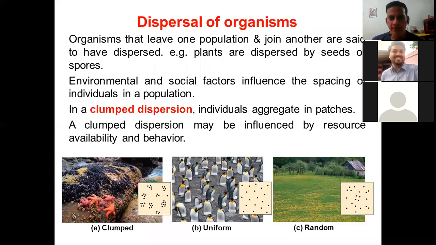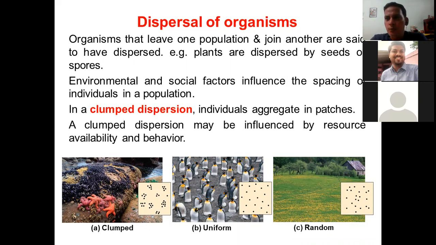Now, we can have different kinds of dispersion. So this is one typical example of clumped, another one is the uniform, and this one is the random. So in a clumped dispersion, individuals aggregate in patches. So it is quite possible that if the organisms are moving from one place to another, they may grow in clumps. So let's say, for instance, you might have seen that the water is flowing in a river.